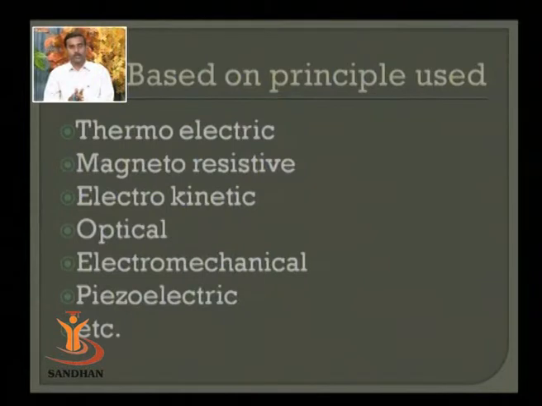Magnetoresistive, where the change of magnetic resistance is measured. Electrokinetic, and optical measurement, maybe resistance due to optical phenomena, or voltage due to optical phenomena, or maybe photoemission, whatever the effect. Electromechanical measurement, piezoelectric measurement. So different principles are being utilized for measurement techniques. Whatever principle you place behind the measurement is again defining the classification of a particular measurement technique.